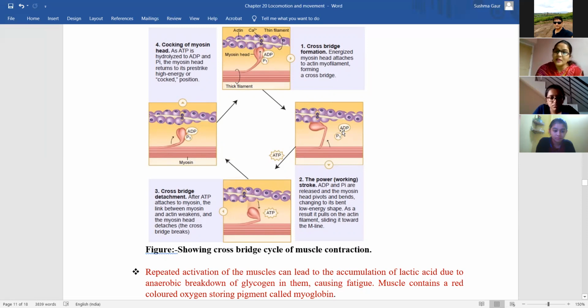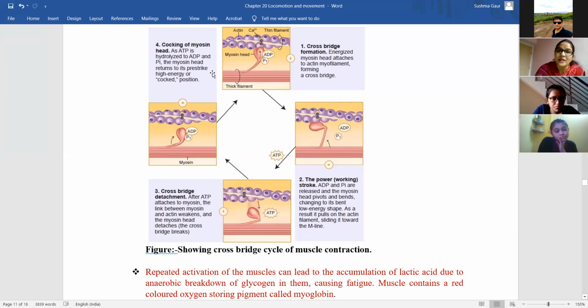Now when the ATP is released, then myosin will pull actin. Now अब इसके detachment के लिए भी ATP will come and get bind to myosin. Now the link between the myosin and actin will be weakened and the myosin has detached and the cross bridge breaks down.